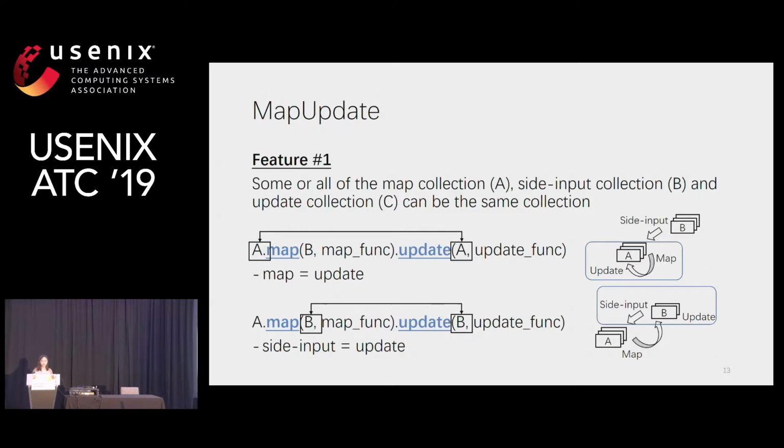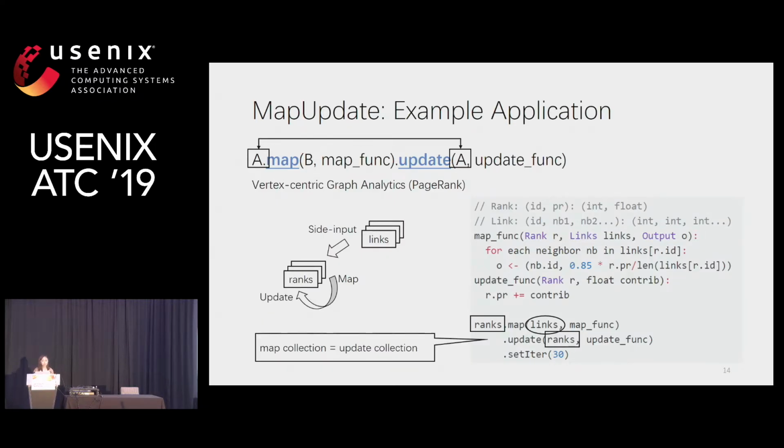Let's take a look at the first example. We make the map collection and the update collection the same, meaning that the map collection is being updated. In the second example, we make the side input the same as the update collection. Here we use two applications to show how these two designs bring expressiveness. So making the map collection the same as the update collection is useful for implementing algorithms like the vertex-centric graph analytics ones.